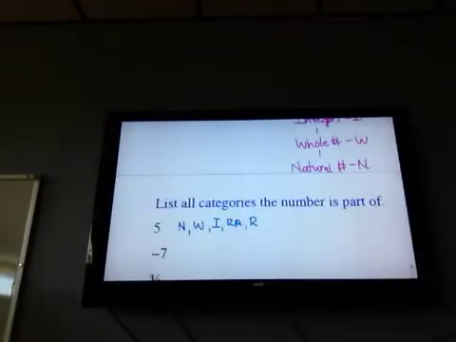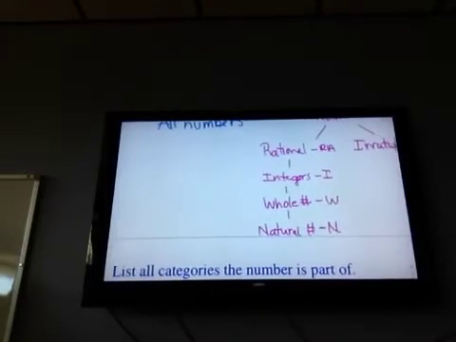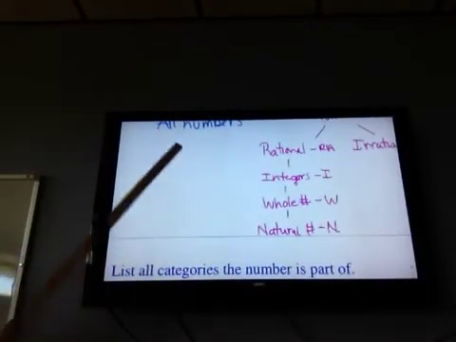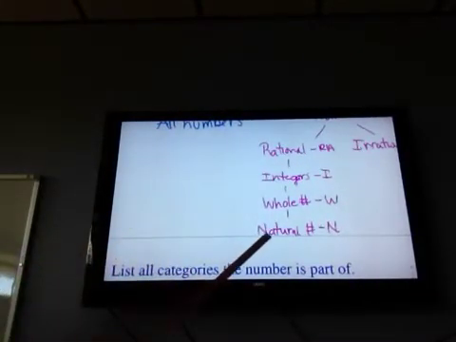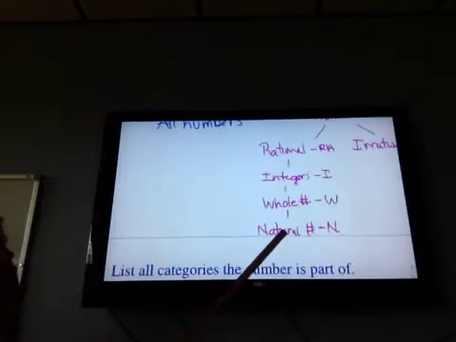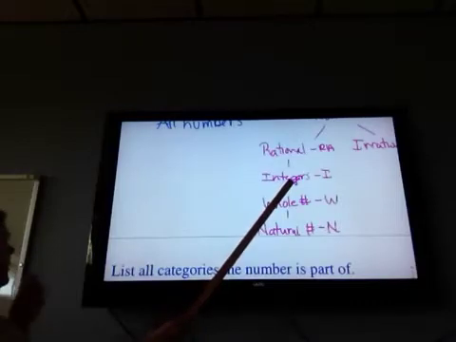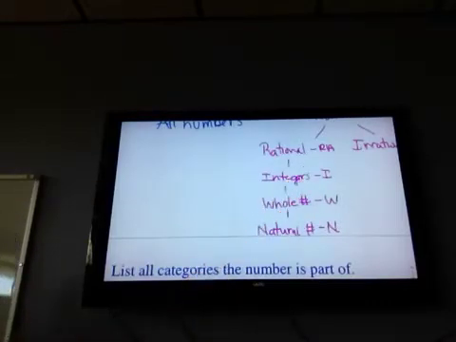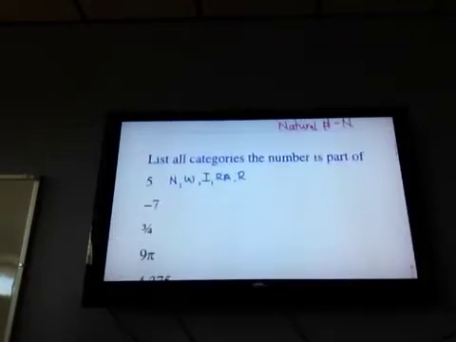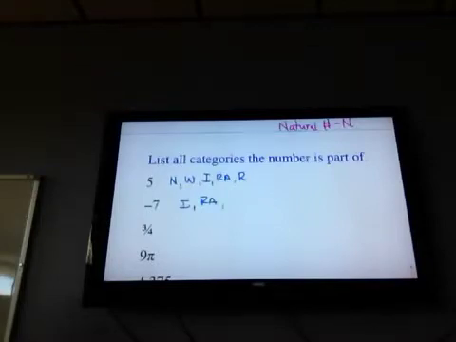Okay, so -7. I'm visualizing this. Right now I'm going to show it to you, but you're going to visualize where -7 fits. Not a natural number. Not a whole number. Yes, integers are my negatives. So it fits there. If it's an integer, it's also rational and real. So integer, rational, real. Three-fourths.